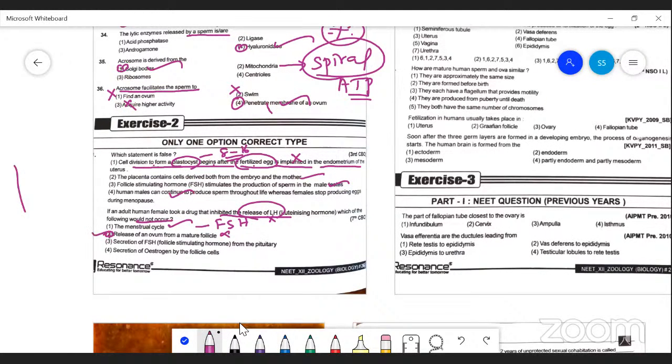So this one is the correct answer. LH prevents ovulation. If the person takes a drug that inhibits the release of LH, ovulation is also stopped. Okay, so the remaining are correct. Here the statement would not occur, the negative statement is given. So the second is the answer.